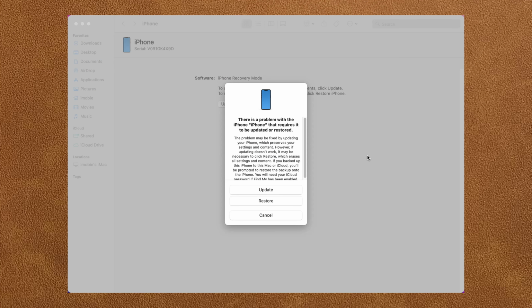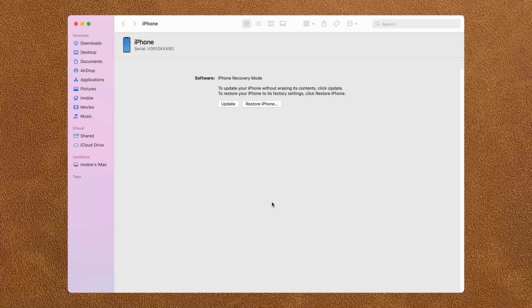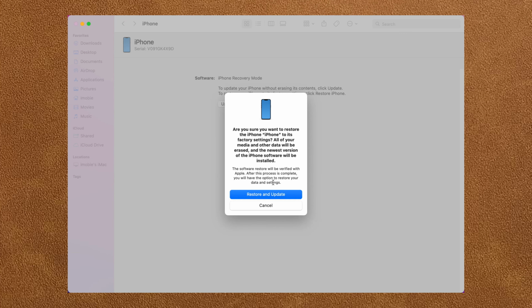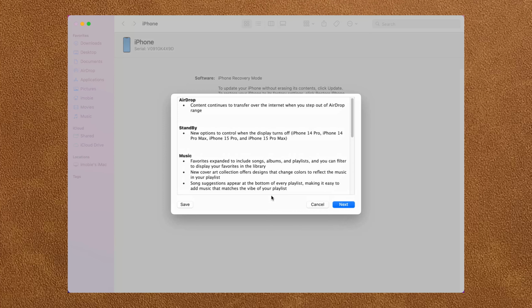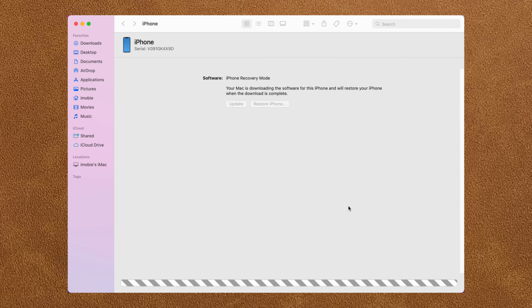iTunes on PC or Finder on Mac will pop up. Click the Restore button. And you need to click to confirm the restore, and then iTunes will download firmware and restore your iPhone automatically.